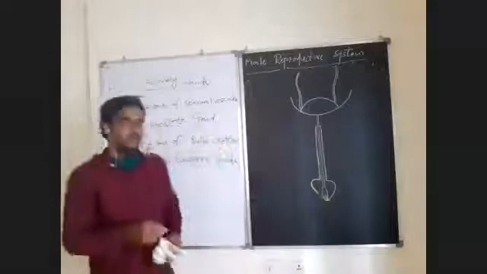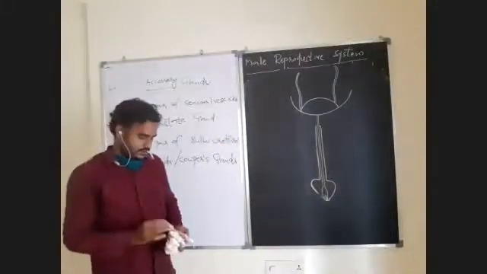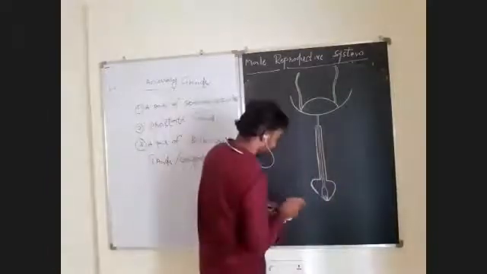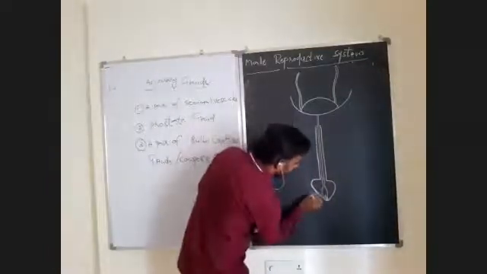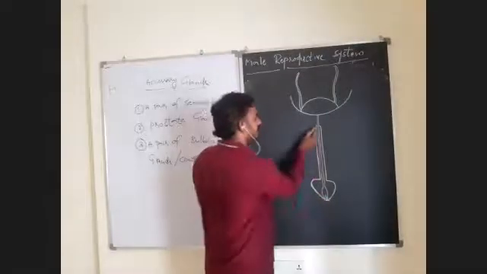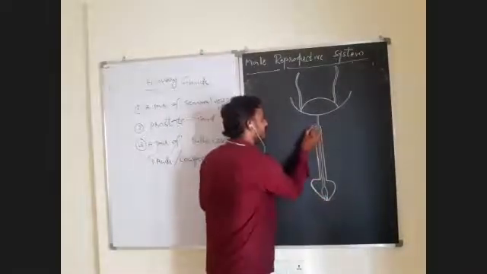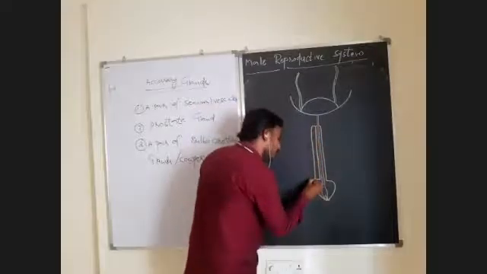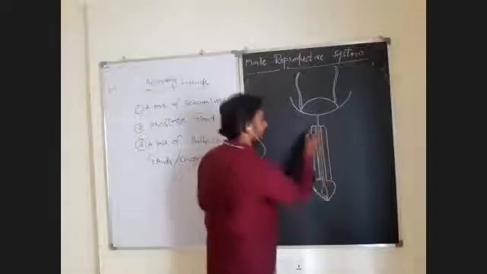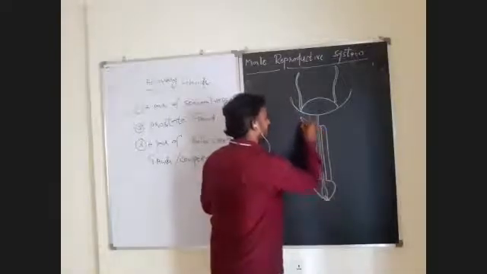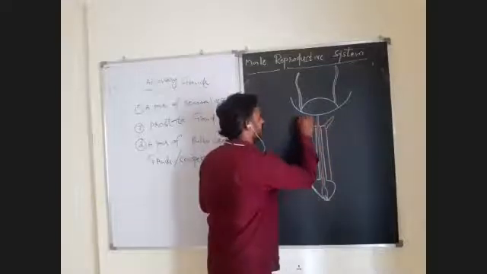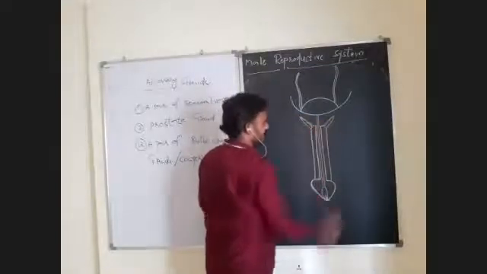After completion of this, just one more thing you have to remember here. After completion of one more muscle, you will draw here like this, two muscles, and here these have supporting structures like this. Draw up to this.